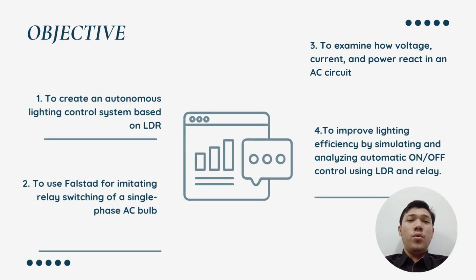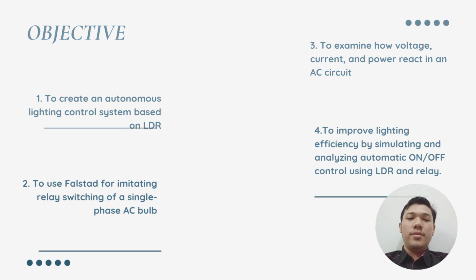Next, our objectives for this project are: first, to create an autonomous lighting control system using LDR. Second, to simulate relay switching in an AC bulb using 4-start. Third, to study the behavior of voltage, current and power in an AC circuit. And lastly, to improve lighting efficiency through automatic on and off simulation.